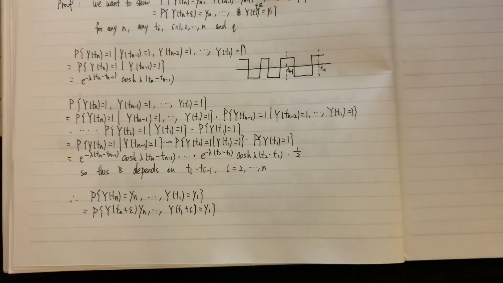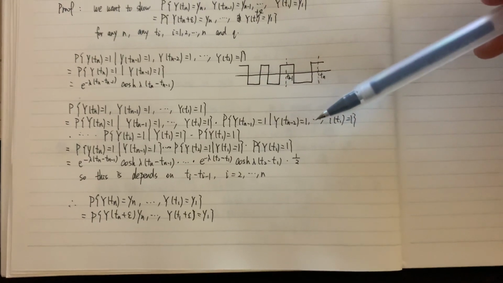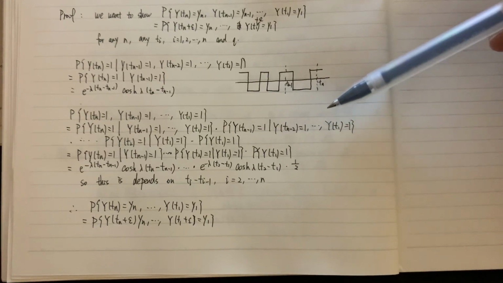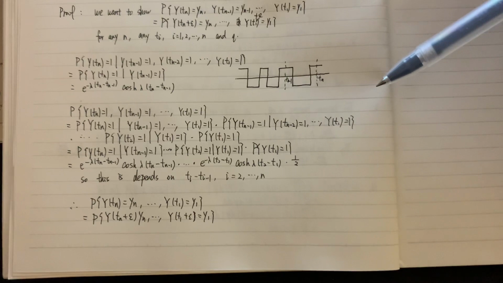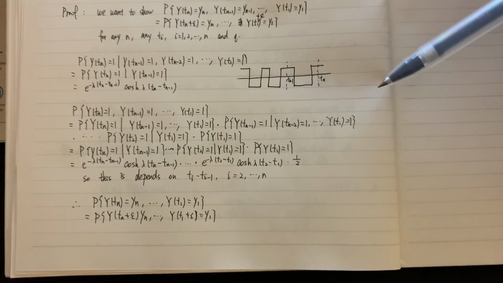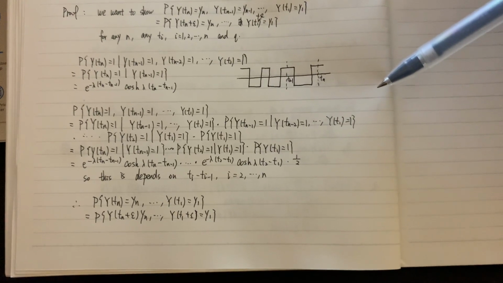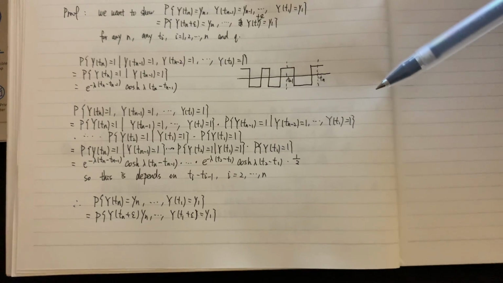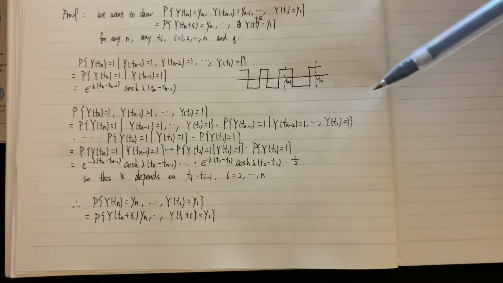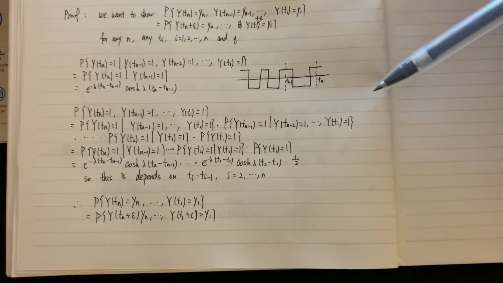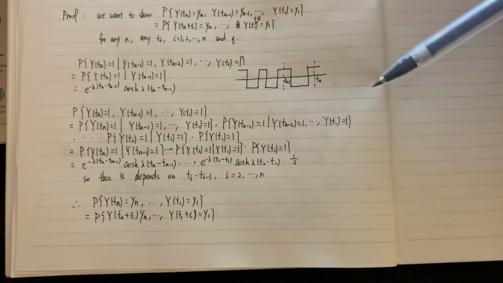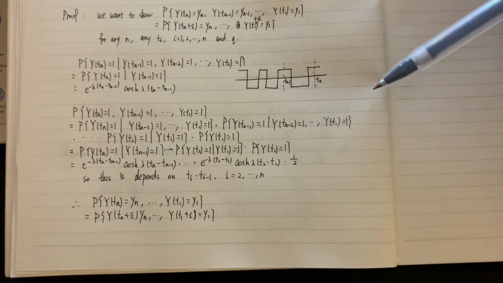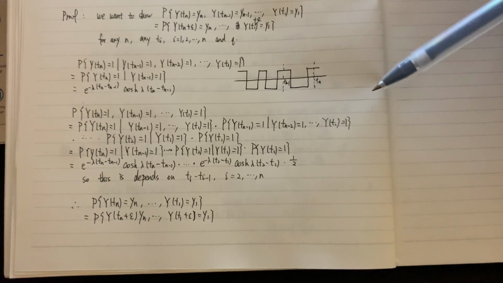So this product is equal to the probability of Y(Tn) = 1 given Y(Tn-1) = 1, times the probability of Y(T2) = 1 given Y(T1) = 1, and then times the probability of Y(T1) = 1.